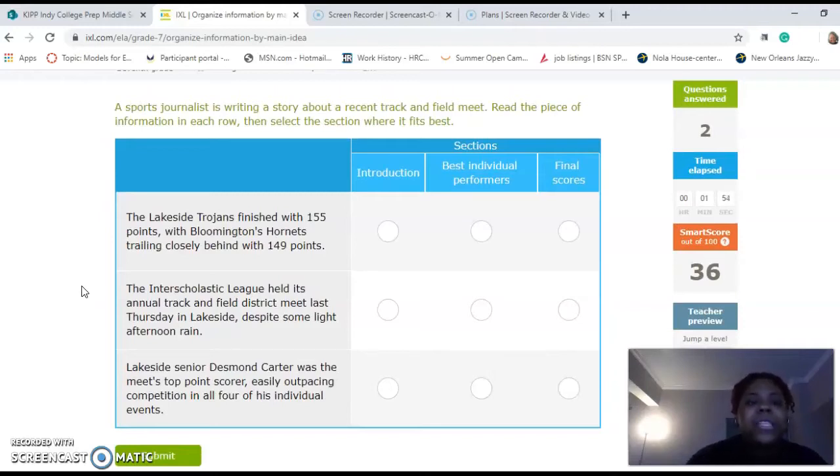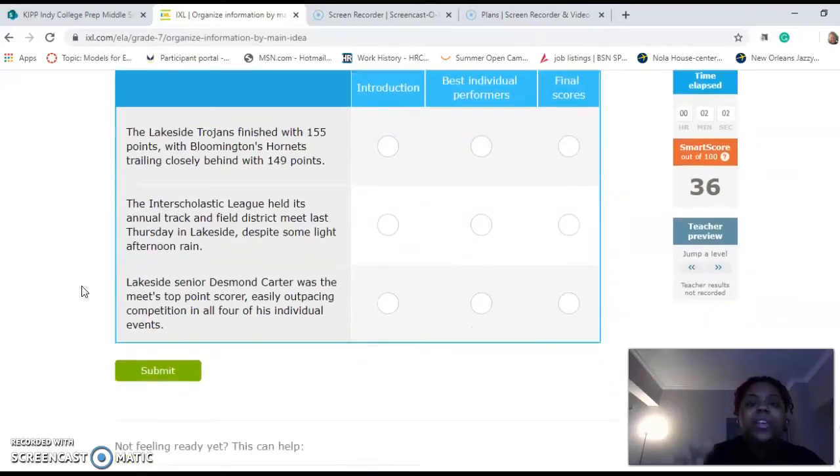A sports journalist is writing a story about a recent track and field meet. Read the piece of information in each row, then select the section where it best fits. So we have introduction, best individual performers, and then final score. This one might be a little tricky. The Lakeside Trojans finished with 155 points, with Bloomington's Hornets trailing closely behind with 159 points.